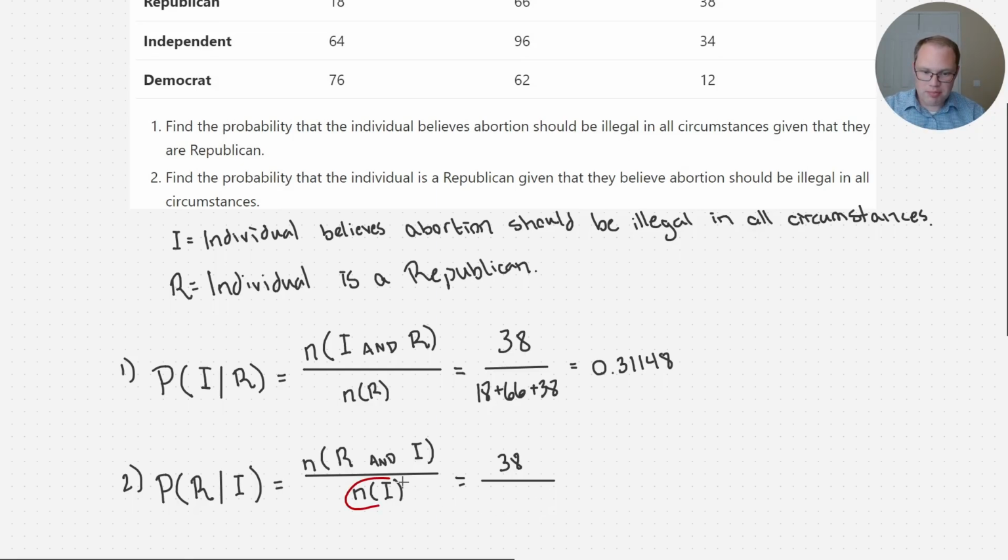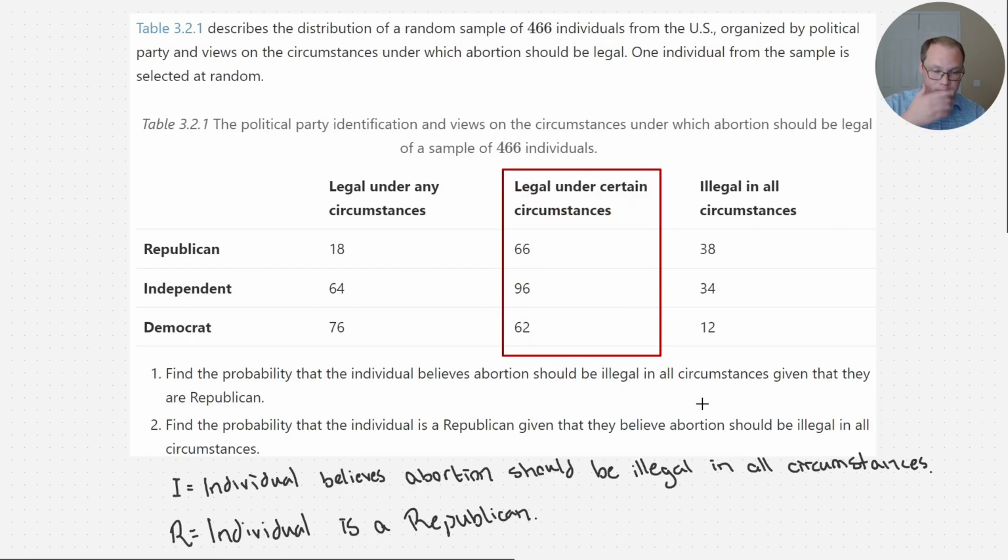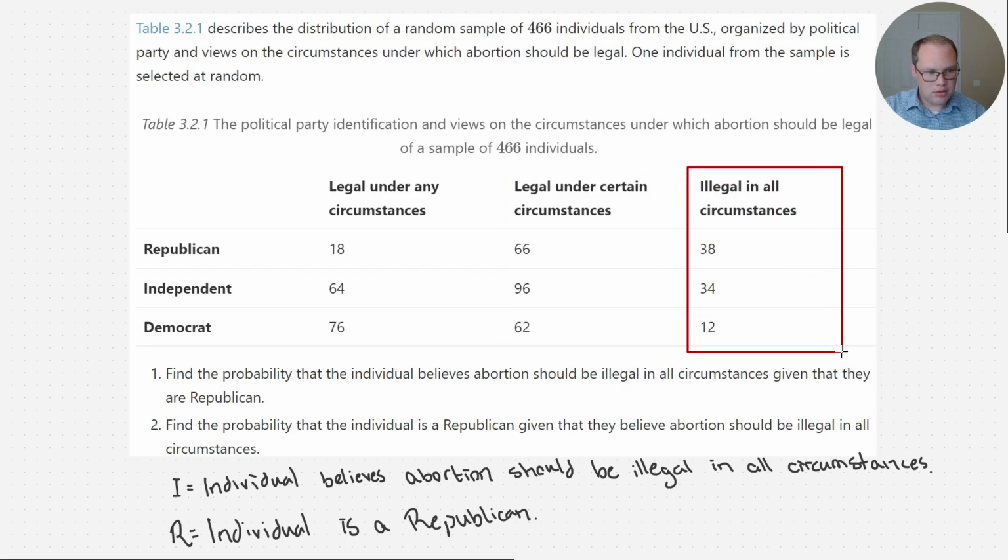And now we want to divide by the number of people who believe abortion should be illegal in all circumstances. So that would be this column here. Okay? So 66 of those people are Republican, 96 are independent, 62 are Democrats. I'm sorry, I'm looking at the wrong column, aren't I? Here. This column.